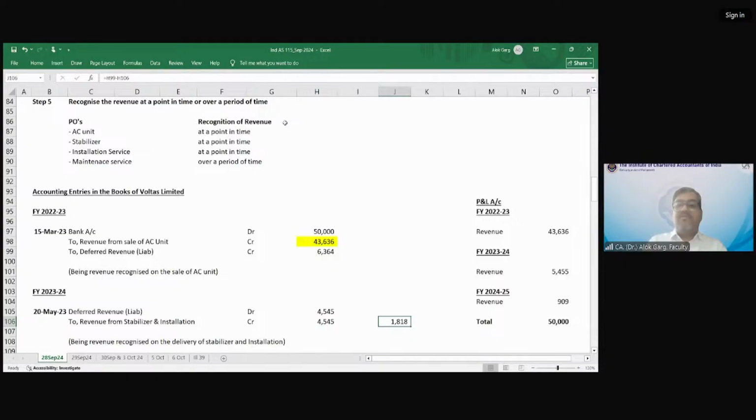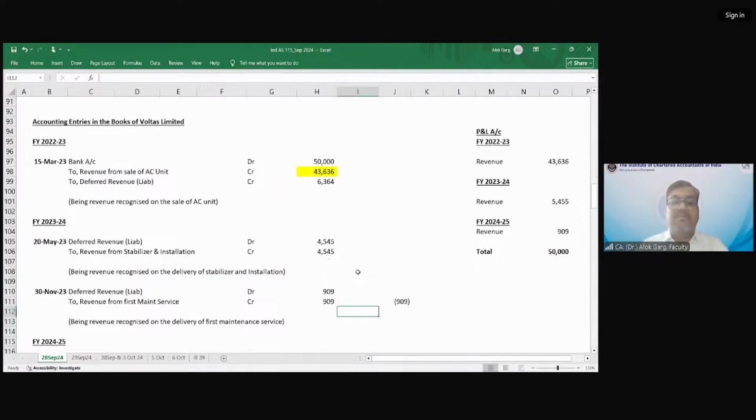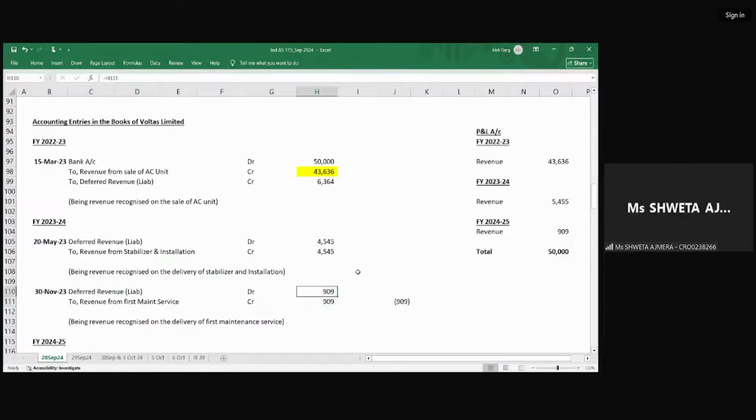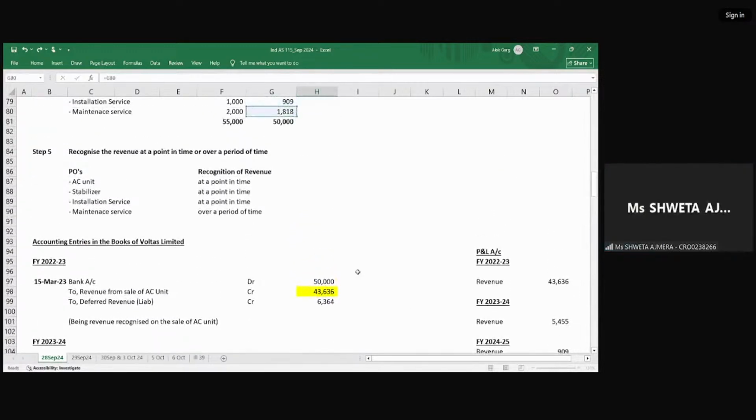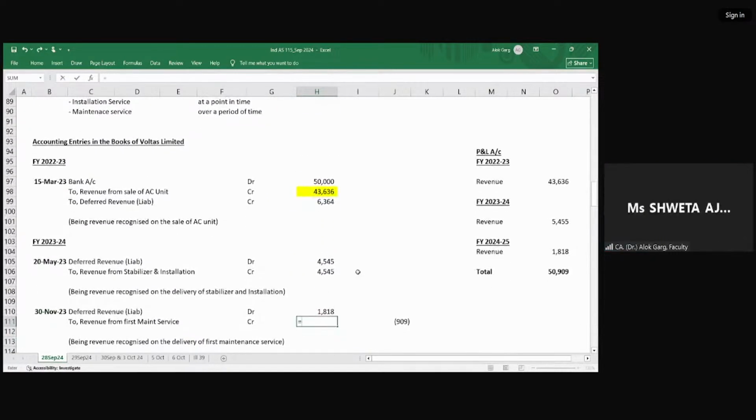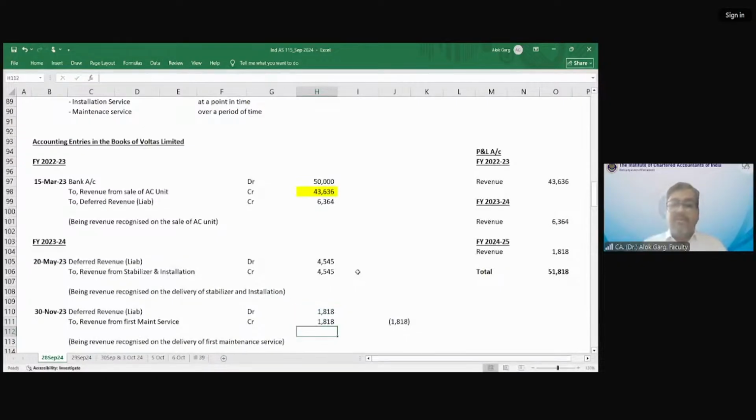Okay. So what is the amount which is remaining now? We have recognized a revenue of 4,545 in this year and a revenue of 43,636 in the earlier year. So we have recognized a revenue of 48,182, but we have received 50,000. So the remaining amount on 30th November 23, deferred revenue liability debit 909, or what? 1,818 to revenue from first maintenance service.